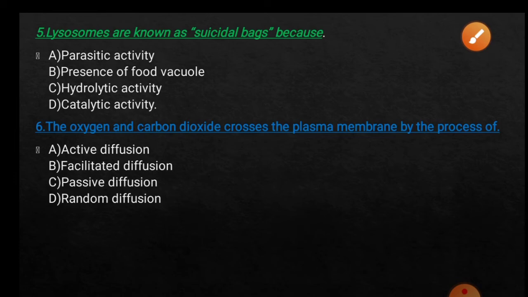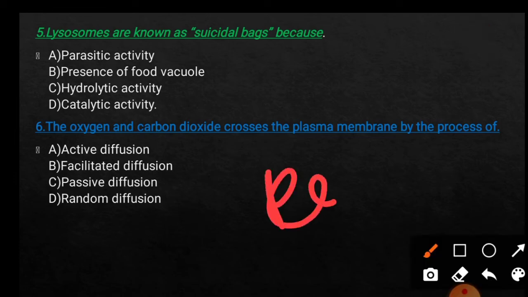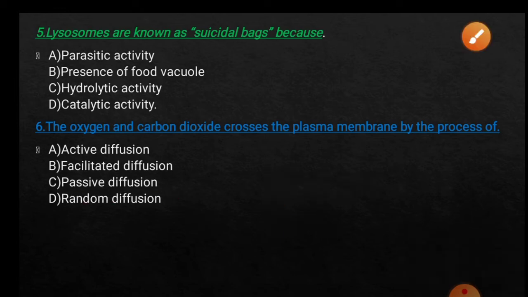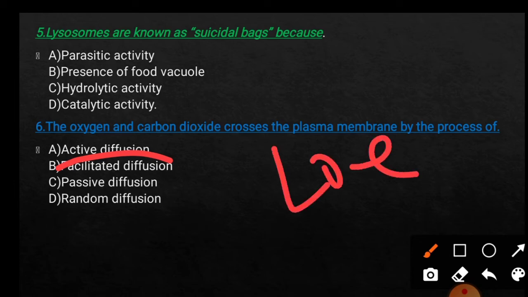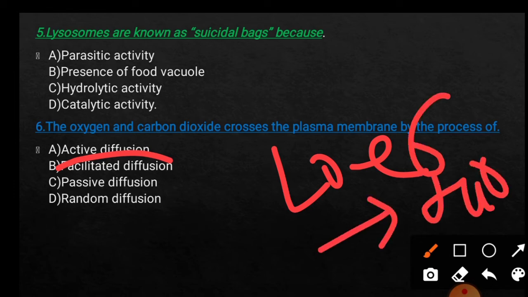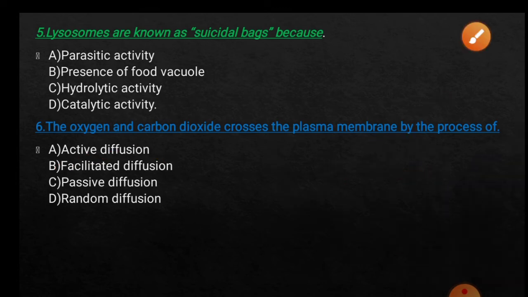Means it happens without the involvement of any energy, and that is known as passive diffusion. And in active diffusion, the movement requires energy, because the movement is carried out against the concentration gradient, means from a lower concentration to a higher concentration. That's why energy is required to push the materials from the lower concentration to the higher concentration.